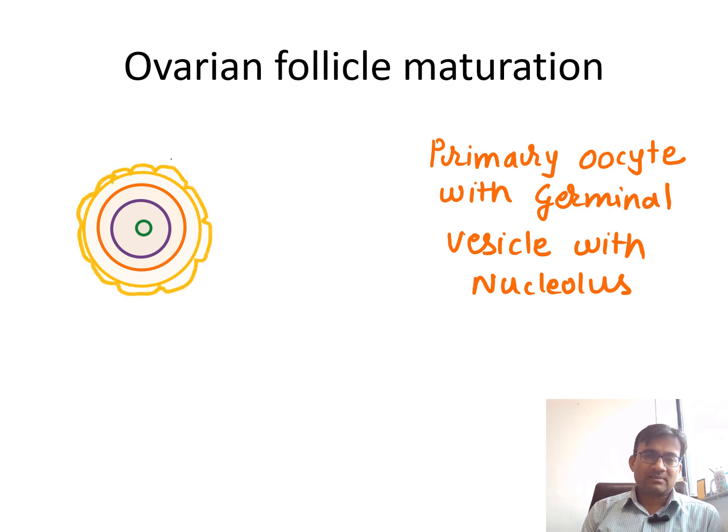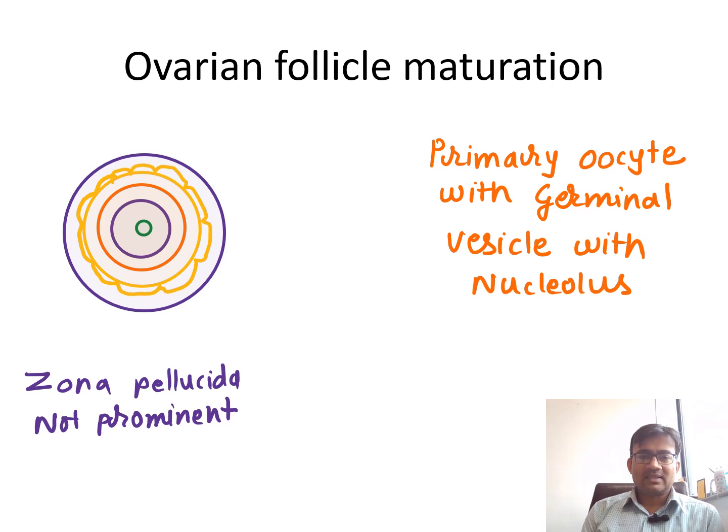Then it is covered by a granulosa cell layer, a cuboidal epithelium, and here the zona pellucida was not prominent. So this is an earlier stage of follicle maturation. Here the granulosa cells are flattened, and they are called pregranulosa cells.